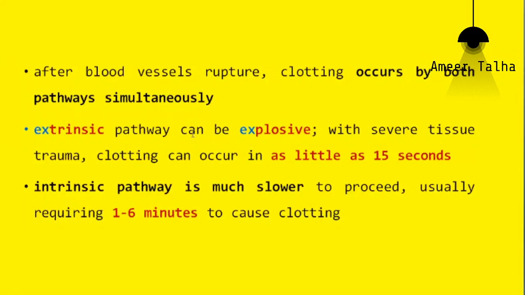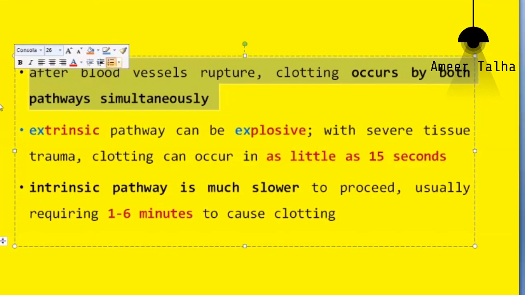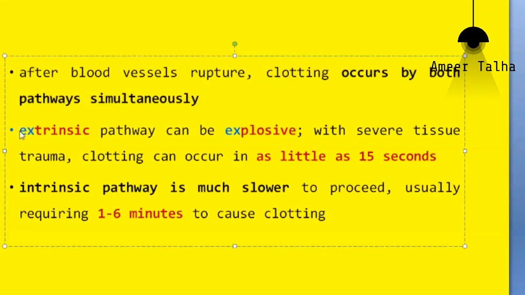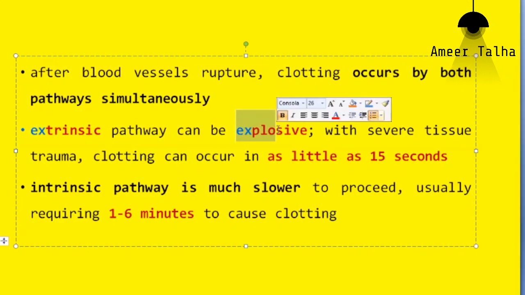So points to remember regarding the extrinsic and intrinsic pathway. These are frequently asked in your viva exam as well. So remember one thing, whenever there is trauma to the blood vessel, clotting usually occurs by both the extrinsic and intrinsic pathways. So both pathways are stimulated simultaneously following a blood vessel rupture. Number one. Number two, the extrinsic pathway is explosive. So extrinsic is explosive.